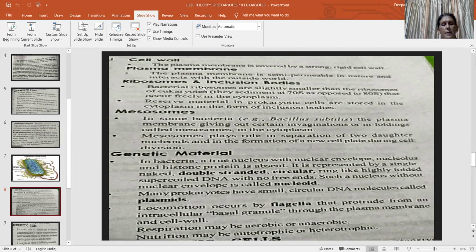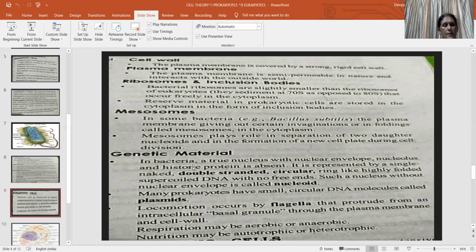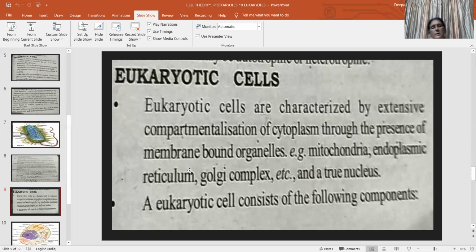That means the cell wall, ribosome and inclusion bodies, mesosome, these are all parts of the prokaryotic cell, not of the eukaryotic cell actually. Okay. Next slide, here you see the eukaryotic cell.